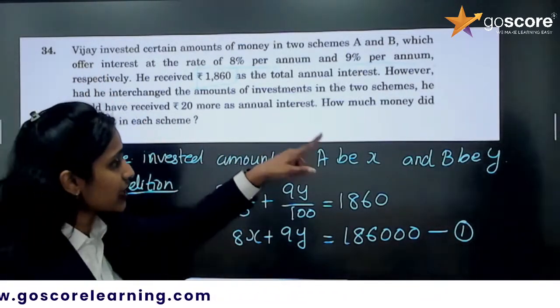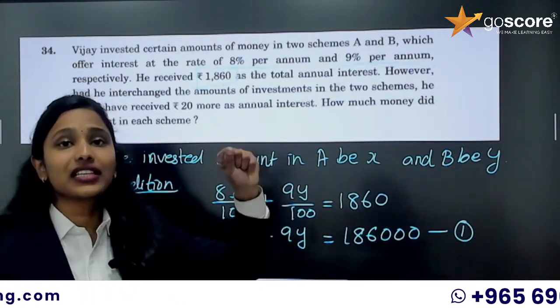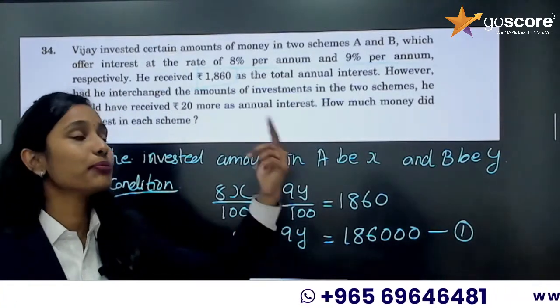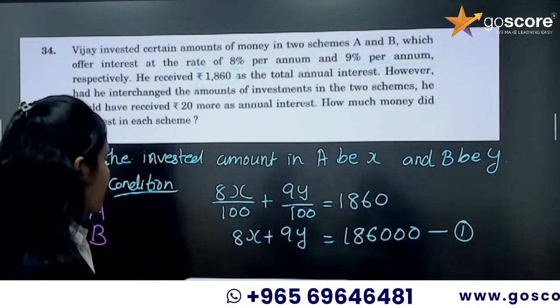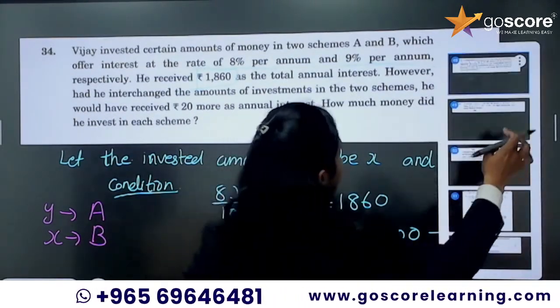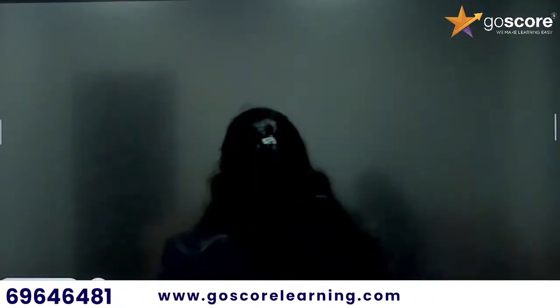That means instead of 1860, he will be receiving 1880, 20 more as the interest. So, the next condition we can write as,